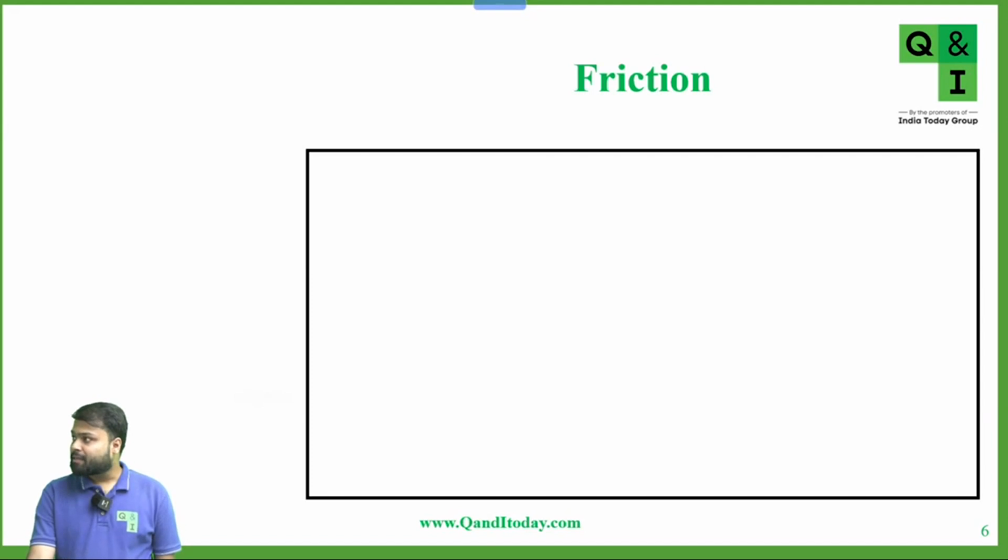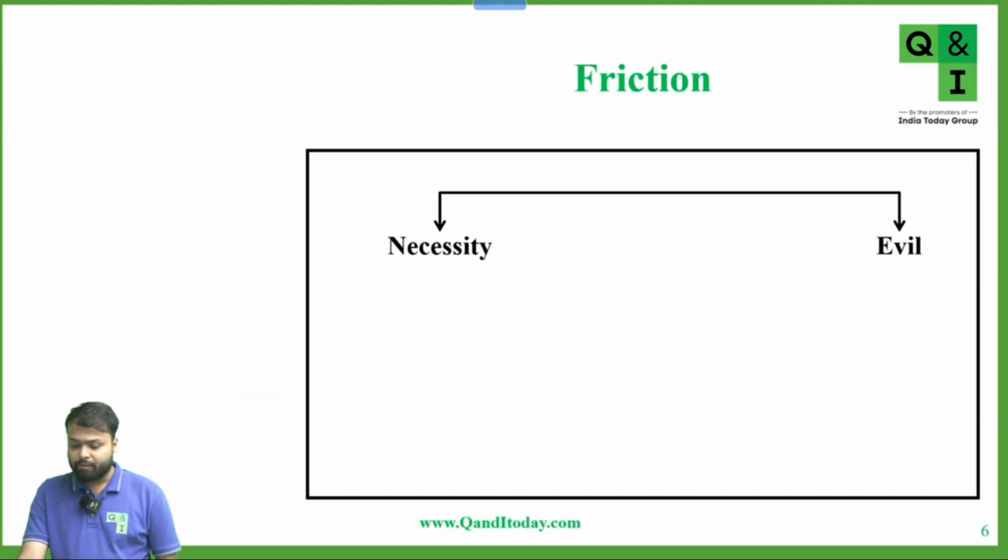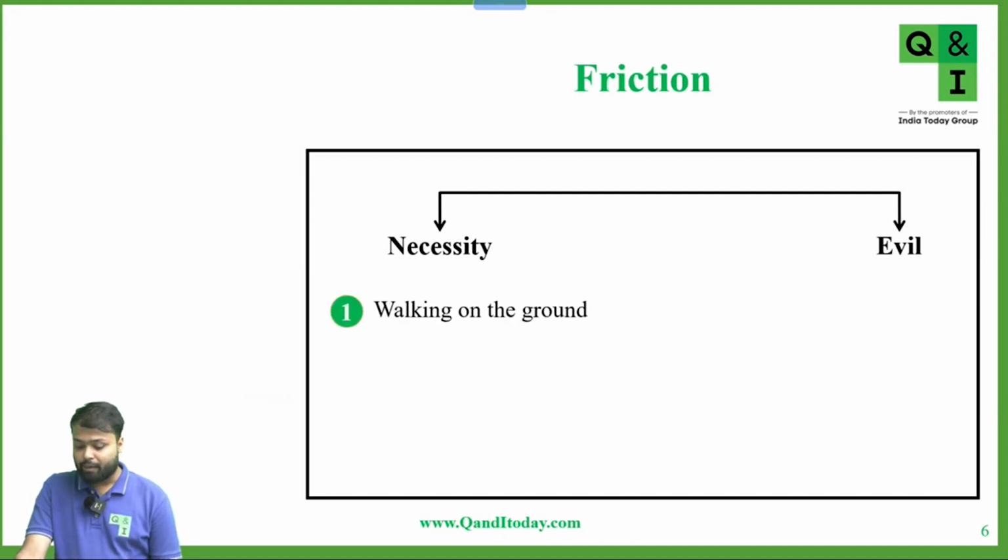Okay, so let's start today's lecture. First, we can say friction is a necessity or an evil also. Both ways we can say. Now why is it a necessity? For walking on the ground, we require friction. Without friction, we can't start motion.